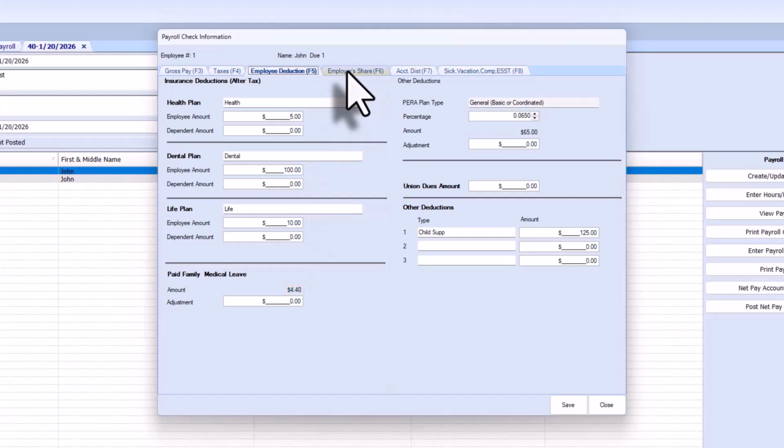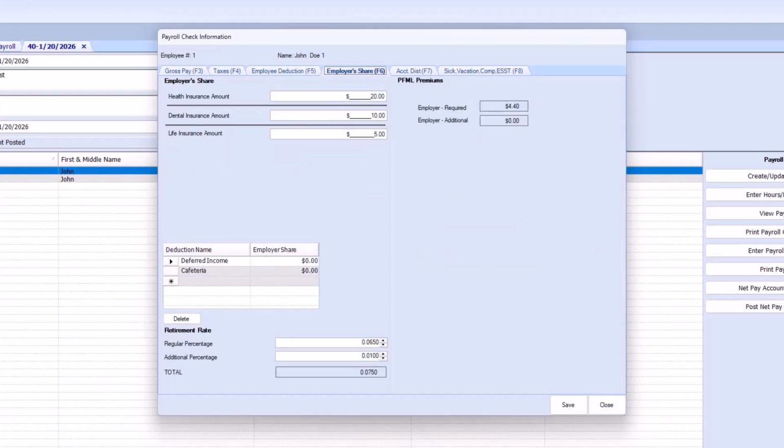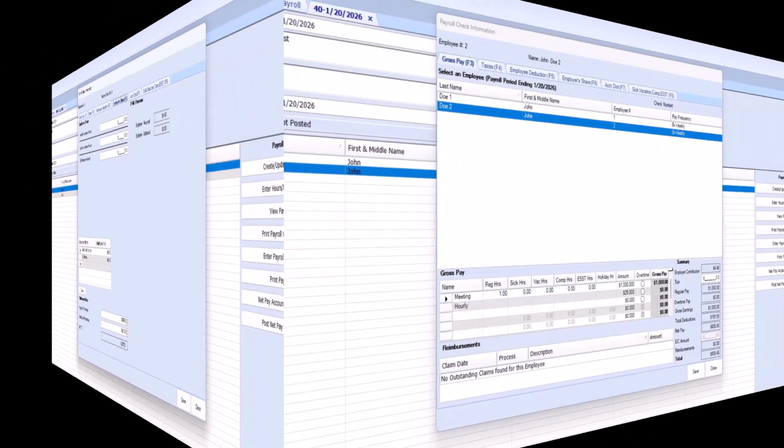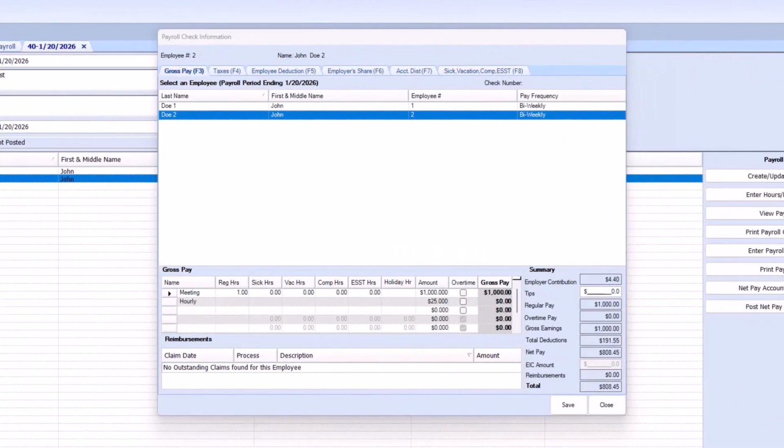If we go to the employer share tab, we also have a new section, PFML premiums. Notice here that the employer required amount is also $4.40, which is the 50% required for the employer. We will now add the hours for the second employee. We will use $1,000 so we have the same gross pay amount, so we can see the difference in the calculations.